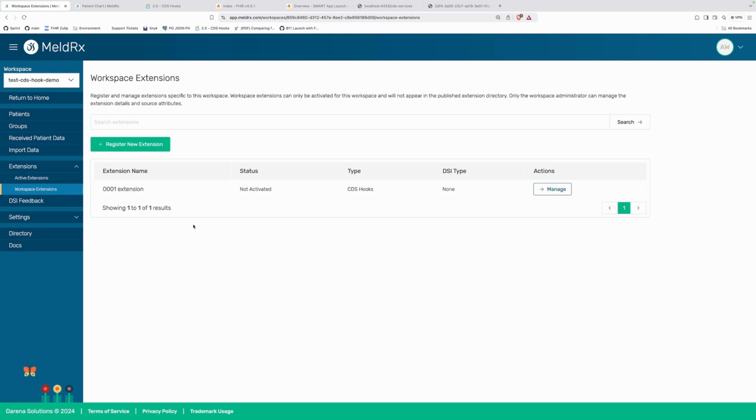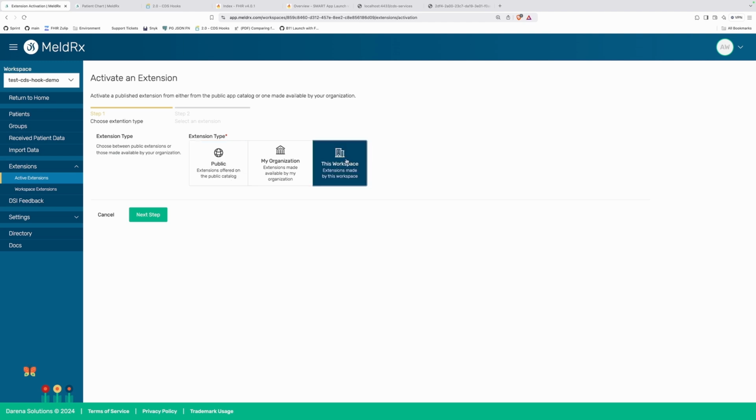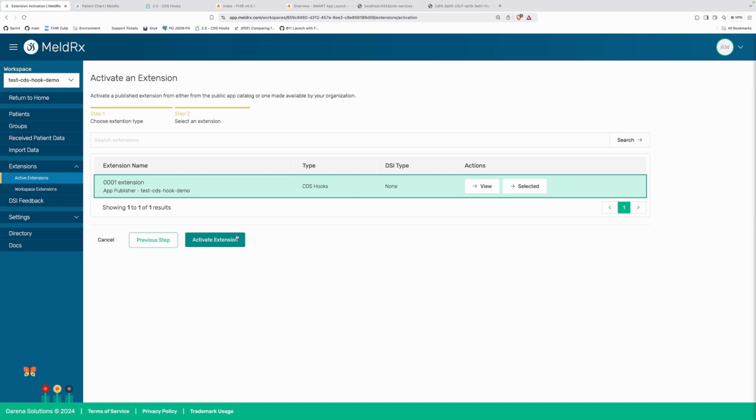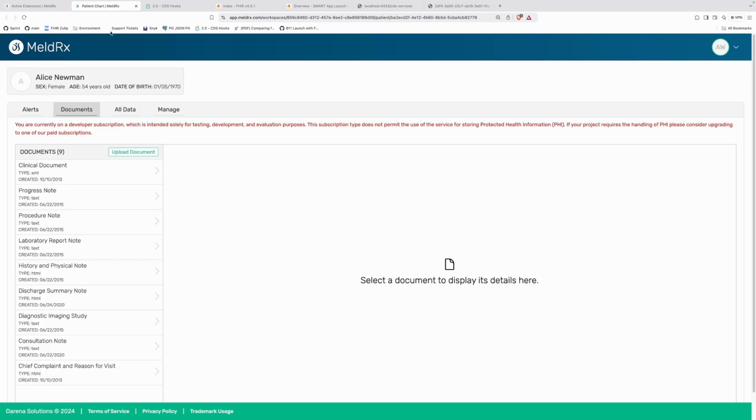We now have to enable it. We go to activate extensions, activate extension, this workspace extensions, and we're going to select this 001 extension that I have just added. Okay. I'm going to activate it. So now that this is activated, once I actually refresh this,